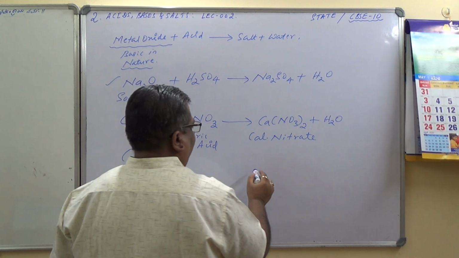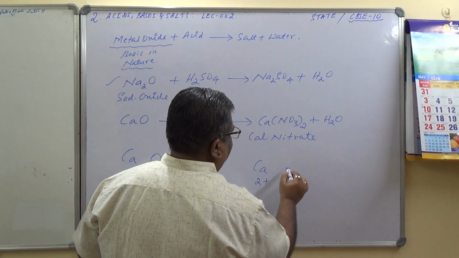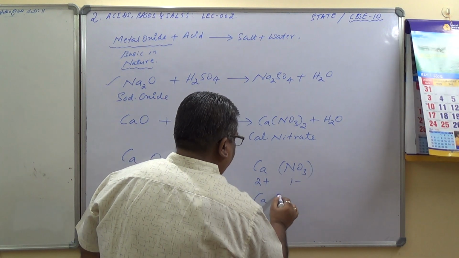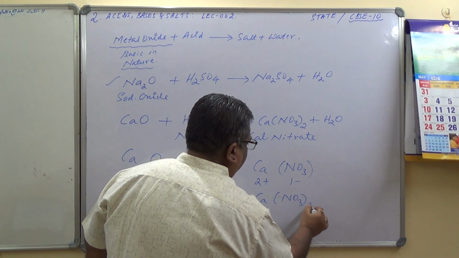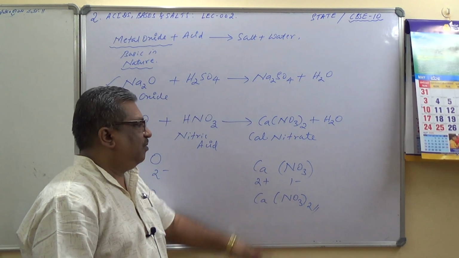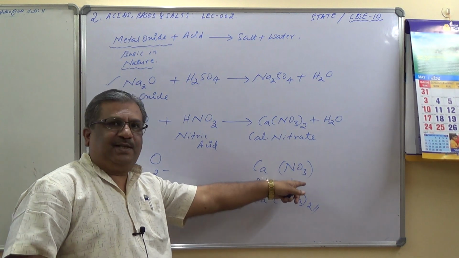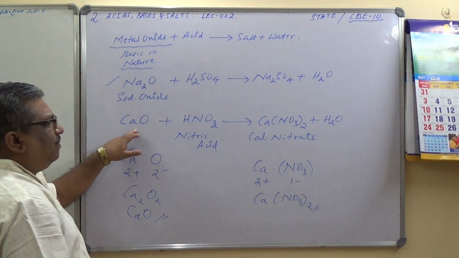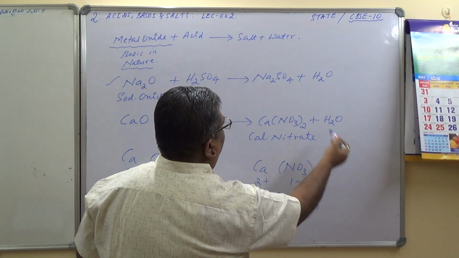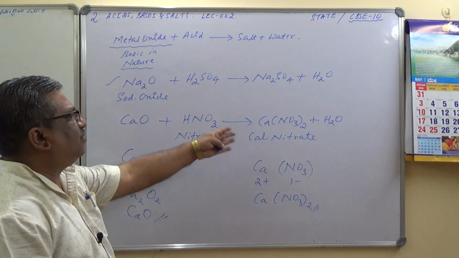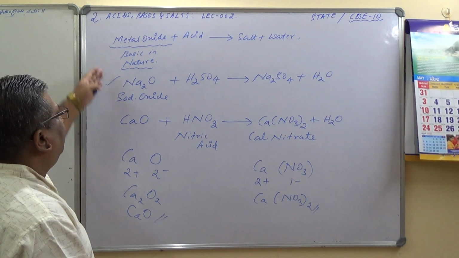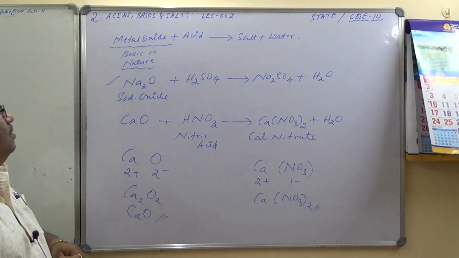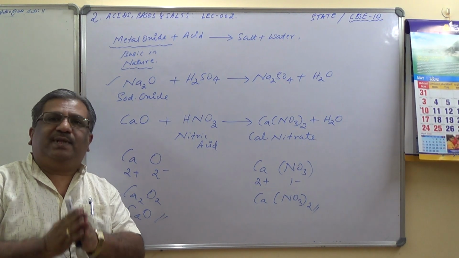If you check the valency chart which I have provided already, Ca is 2 plus and NO3 is 1 minus, and therefore this is Ca(NO3)2, calcium nitrate, which you can exchange over here. And this is a polyatomic ion, basically a group of atoms that carry charge are called polyatomic ions. All these are also called radicals. So calcium oxide reacts with nitric acid to form calcium nitrate plus water. And here also it is a salt and water, which is equal to a neutralization reaction. Therefore we can generally conclude that all metallic oxides are basic in nature. Is it clear? So we saw the reaction of metallic oxides with acids.